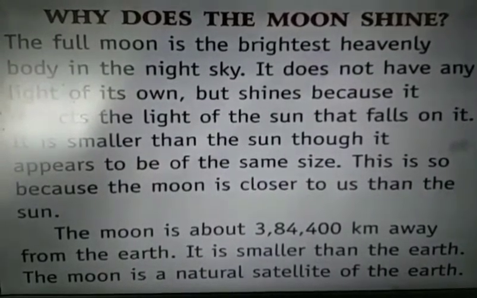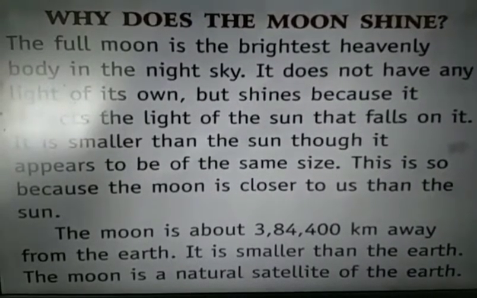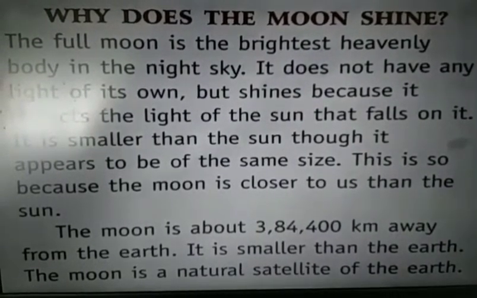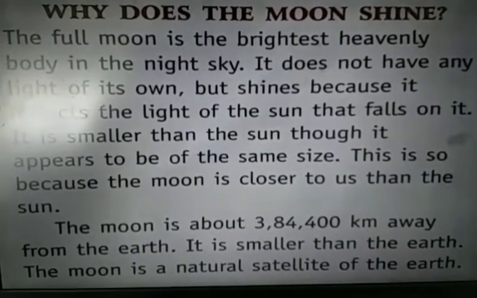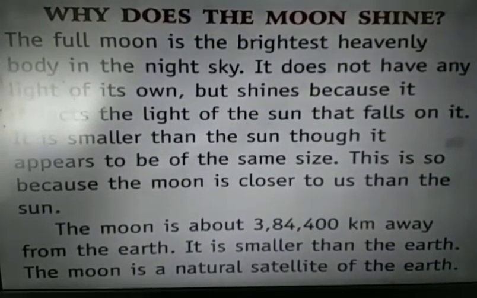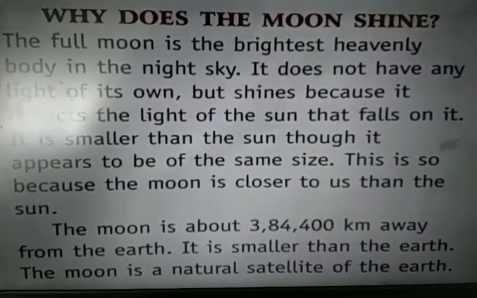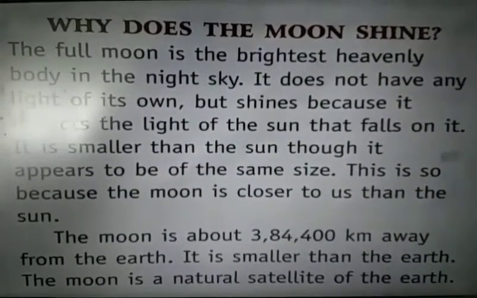Moon is a non-luminous object because it does not give out its own light. Then why does the moon shine? The surface of the moon is reflecting back the sunlight, and this reflected sunlight is falling on Earth. Thus we can see moon as a shining object.